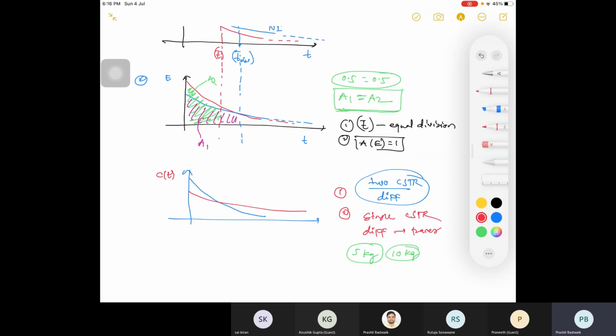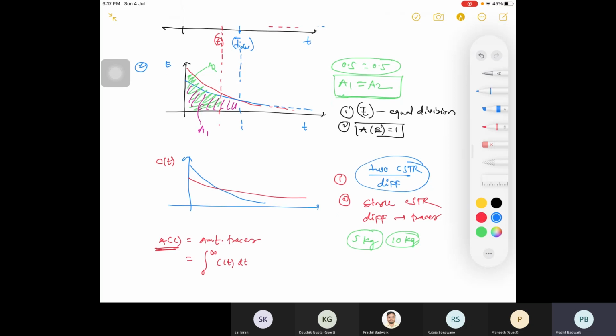What is area under C curve telling you? Area under C curve physically? C naught into tau m. Right, that is C naught into tau m, but physically what is it saying? Amount of tracer coming out. Amount of tracer that is coming out at the exit. So we will integrate this. Integrate means area under the curve is total integration from 0 to infinity. That is your integration 0 to infinity of C of t dt, right? This is your condition. So area under the curve in the first case and area under the curve in the second case will be different.